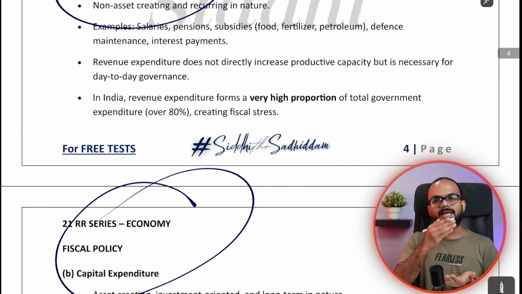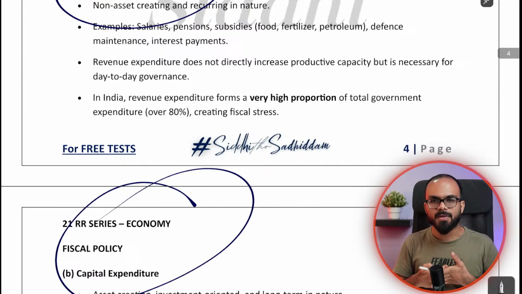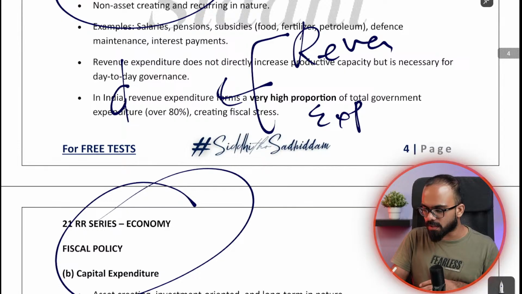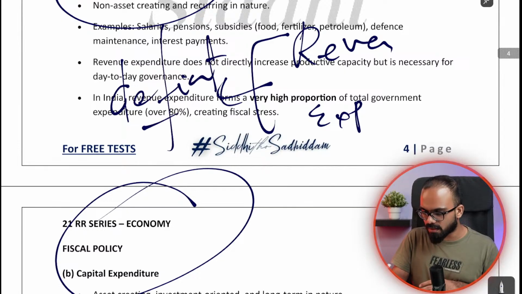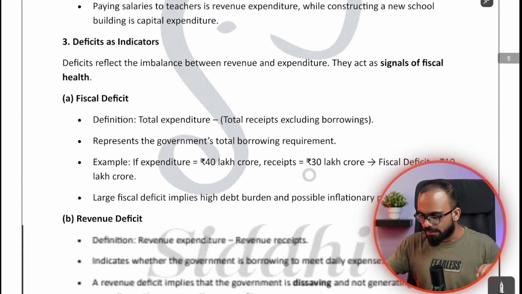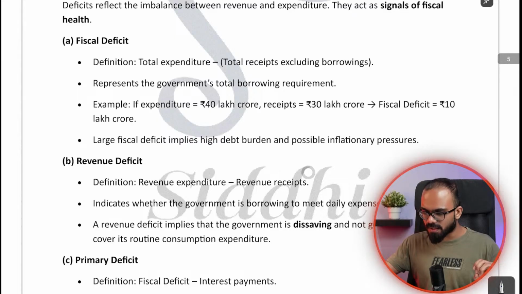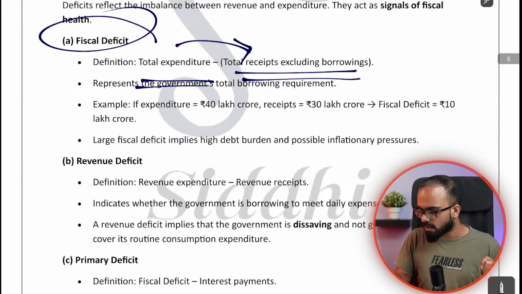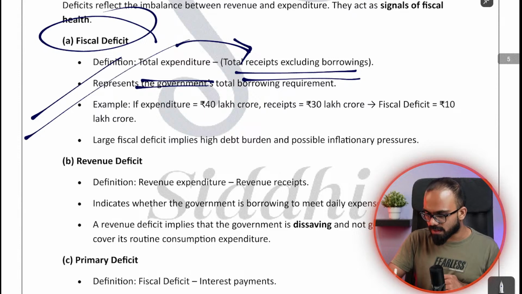So the government has revenue and expenditure, and the difference between revenue and expenditure, you call a deficit. The deficit, as a part of fiscal policy, you call the fiscal deficit. The fiscal deficit is total expenditure minus total receipts excluding borrowings. This is your fiscal deficit.